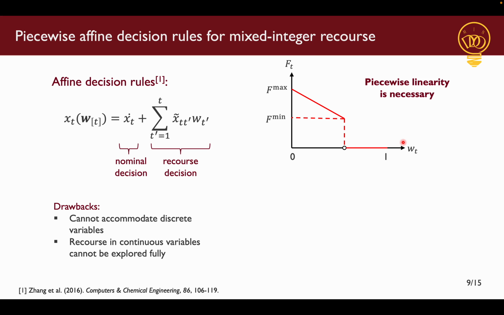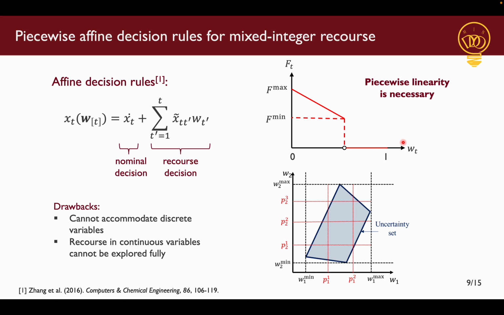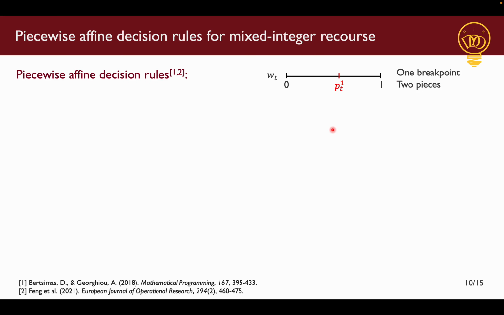So to achieve piecewise linearity, we introduce breakpoints in the uncertainty set, which, as you can probably guess, are partially inspired by the breaks that we see in this flow rate plot. To explain the structure of our piecewise linear decision rules, I take the example of the uncertainty set for a single time period with a single breakpoint.